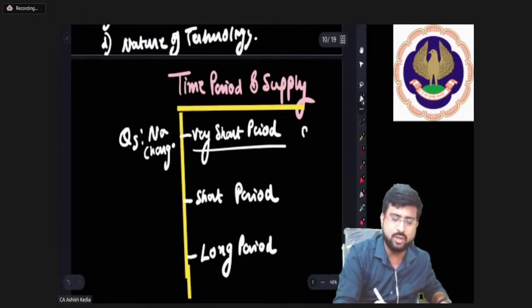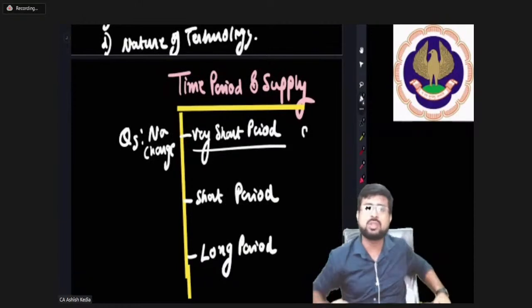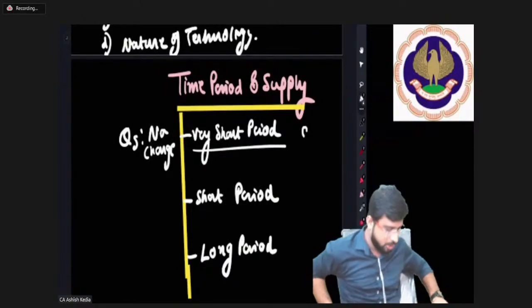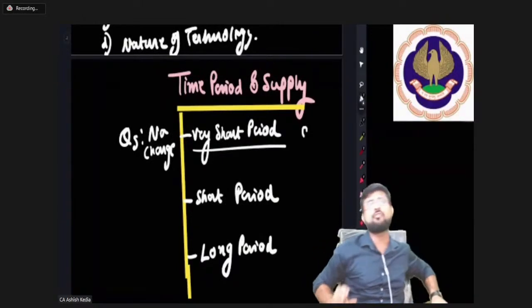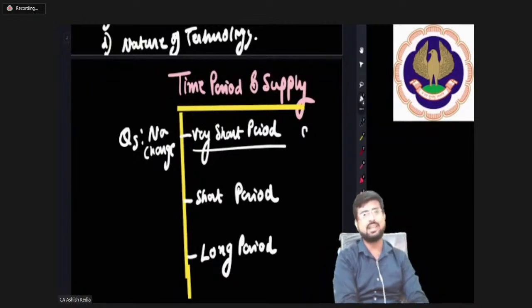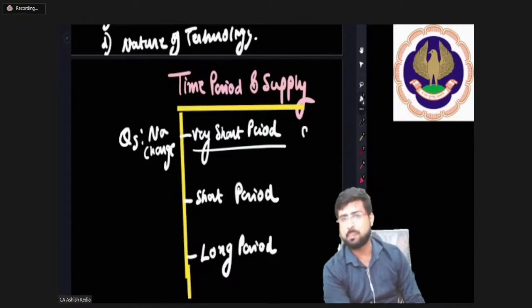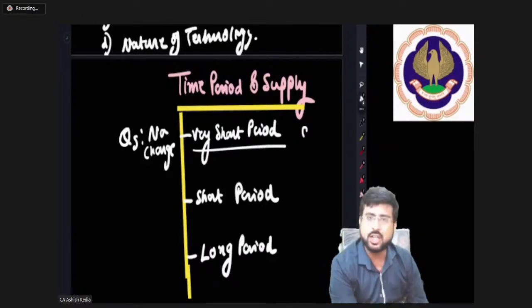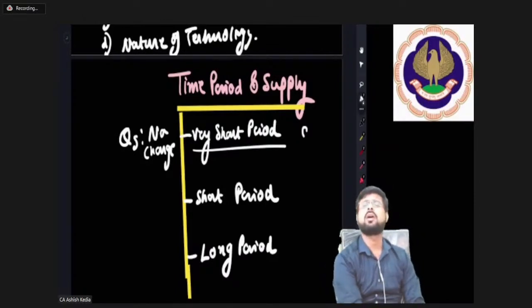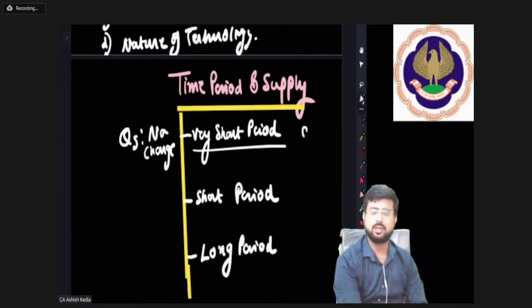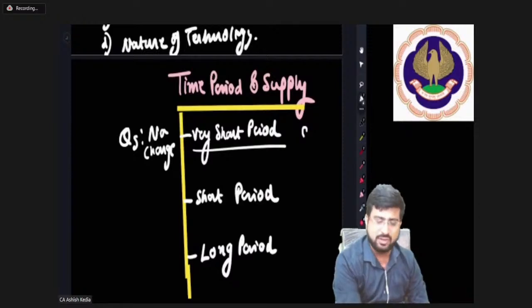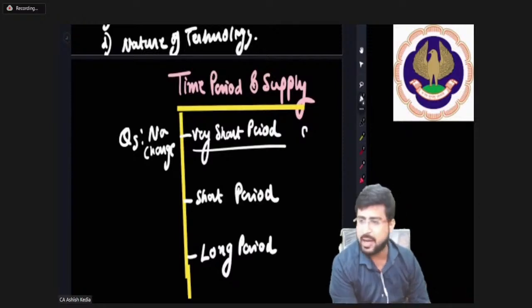Sir, can you give an example? Yes. Suppose I am a manufacturer of chips. Now you gave me an order of 500 packets of chips 1 year back, and let's say I supplied it to you.